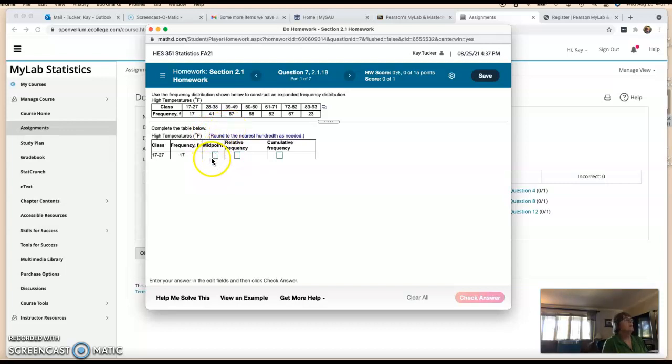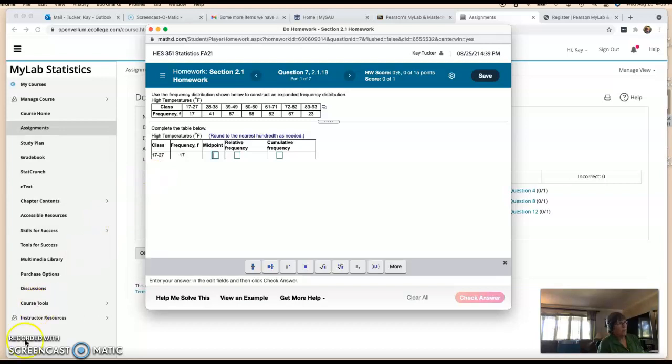So if it wants you to find the midpoint, when we cover this, you'll find out that you add 17 plus 27 and divide by 2 to find the midpoint. All right, so when I add 17 plus 27 and divide by 2, I get 22.